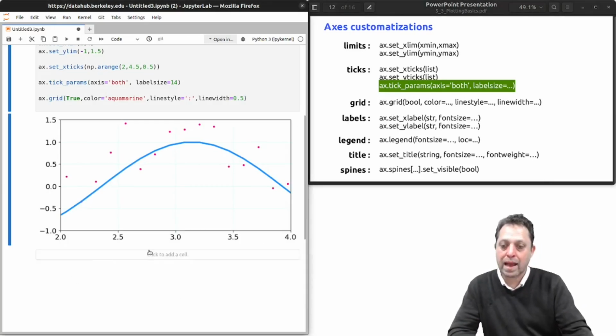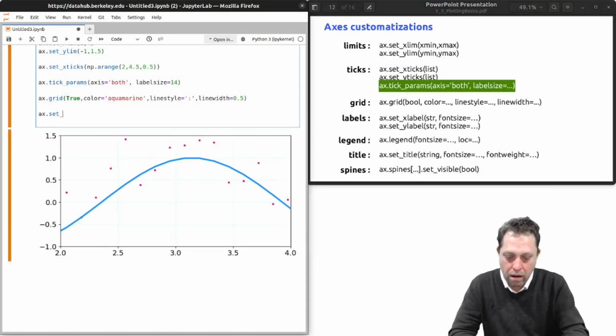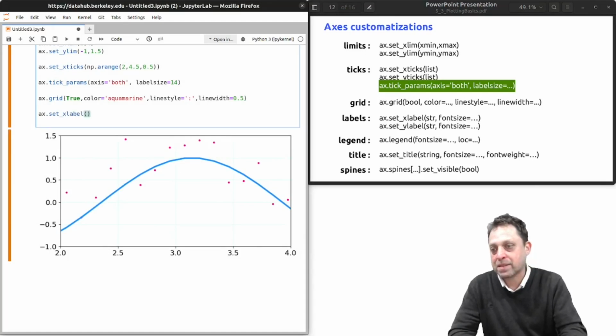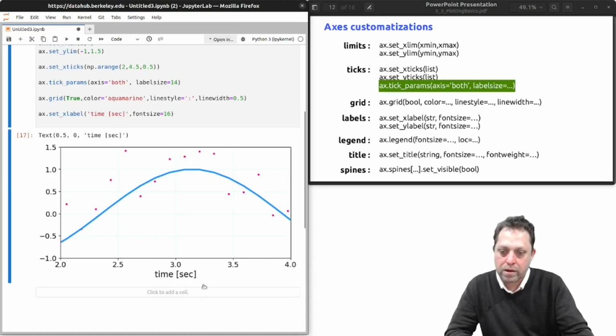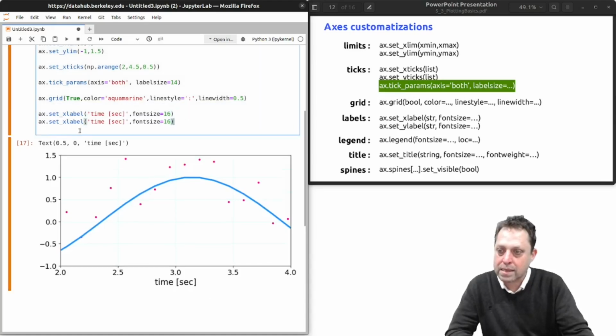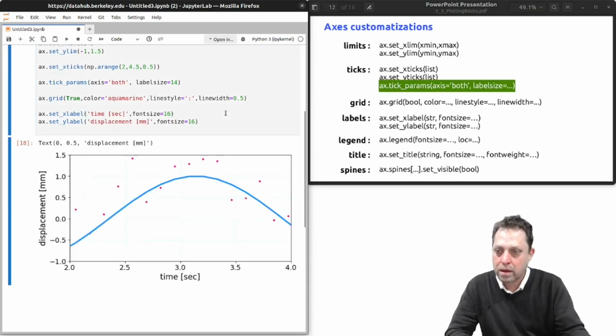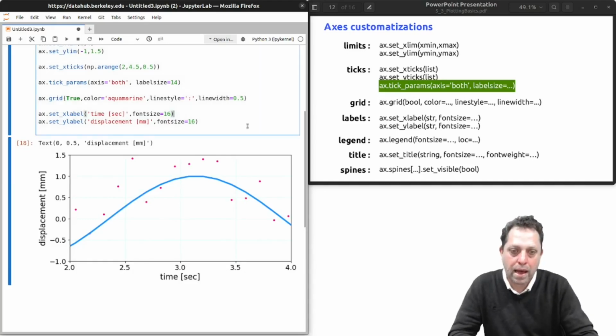Next, the labels. I can add labels along the x-axis and along the y-axis. So let's say our x-axis represents time. I can say time in seconds and then give it a font size. I like the font size to be a little bit larger than the ticks. The ticks were 14, so I'm going to set this to 16. Now you see I have the label along the x-axis, and I can do the y-axis as well. Let's say the y-axis is displacement, and this is in millimeters. Okay, there it is. We have the label on the y-axis.